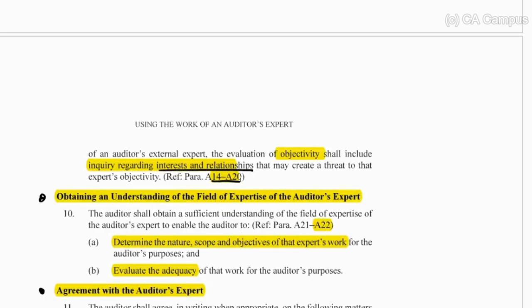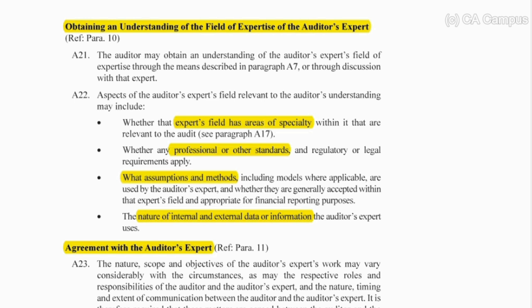Obtaining an understanding of the field of expertise of the auditor's expert. I've got A22 highlighted, and we have to determine the nature, scope, and objectives of the expert's work, as well as evaluating the adequacy. In A22, I specifically want you to see, we've got to look at whether there are any professional or other standards that the expert has to apply, what assumptions and methods, and then the nature of the data.